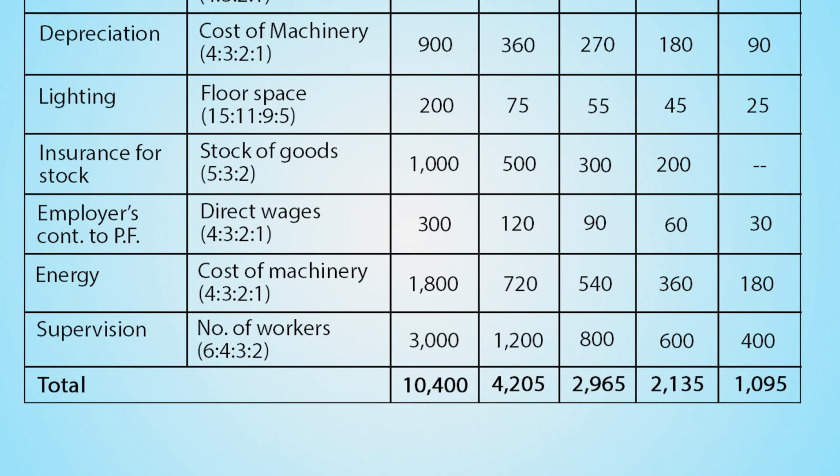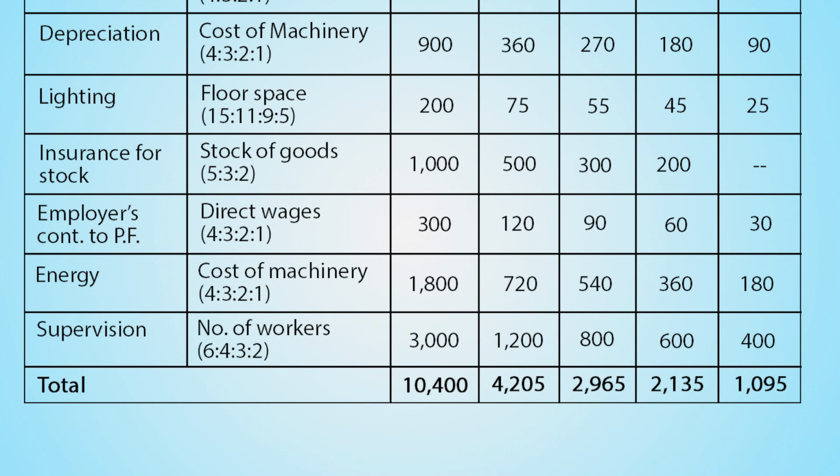Total amount given is 1800 and base for apportionment is cost of machinery. Again it is to be distributed in the ratio of 4:3:2:1. Apportionment for Department A comes to rupees 720, for Department B comes to rupees 540, for Department C rupees 360, for Department D rupees 180.